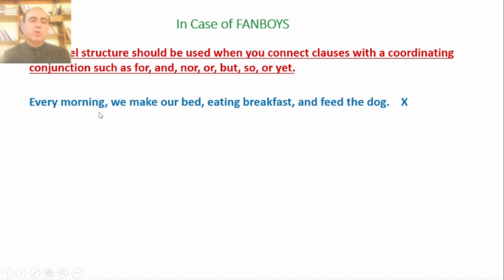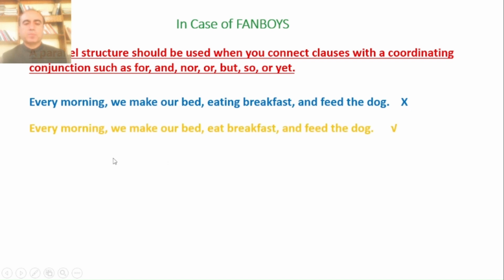Here is a case. Every morning we make our bed, eating breakfast, and feed the dog. So you see there is an issue of parallelism. We make our bed, this is base form. Eating breakfast is a phrase, and this is ing form. And feed the dog, this is base form. Which element doesn't go into the parallel sequence? That is eating. We need to correct this one. Every morning we make our bed, eat breakfast, and feed the dog.